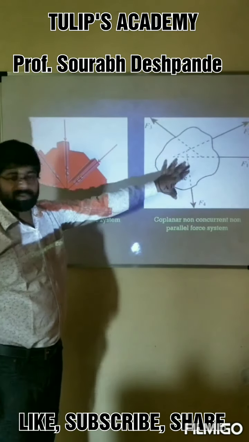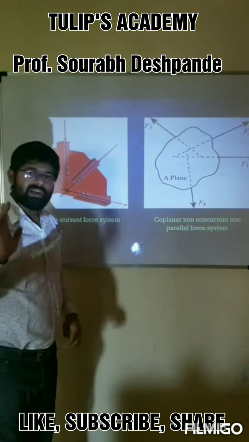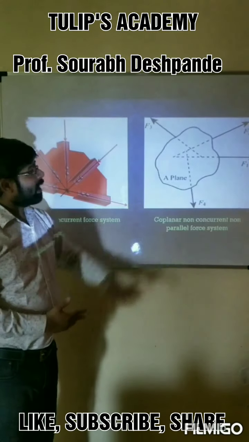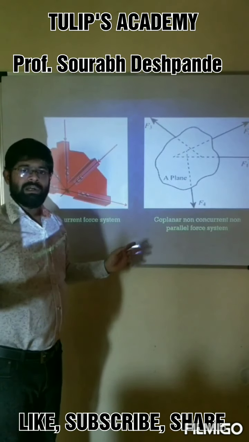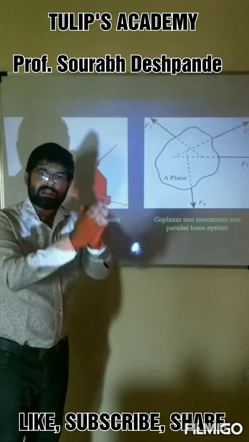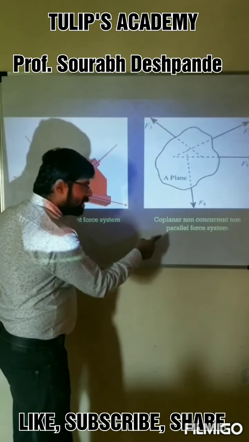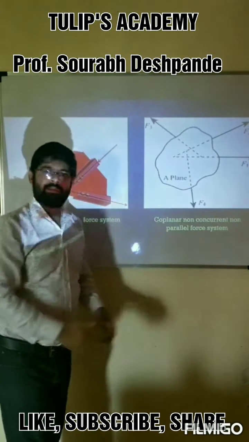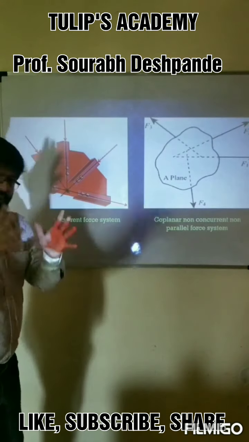Next, this is a coplanar system because it is written here a plane, so it's coplanar. Forces are acting in the same plane, therefore it is coplanar, but it is non-concurrent, and again the line of action is not parallel to each other. Neither are they meeting at a common point nor are they parallel to each other. So it is a coplanar, non-concurrent, non-parallel force system. Clear? I hope you are understanding.